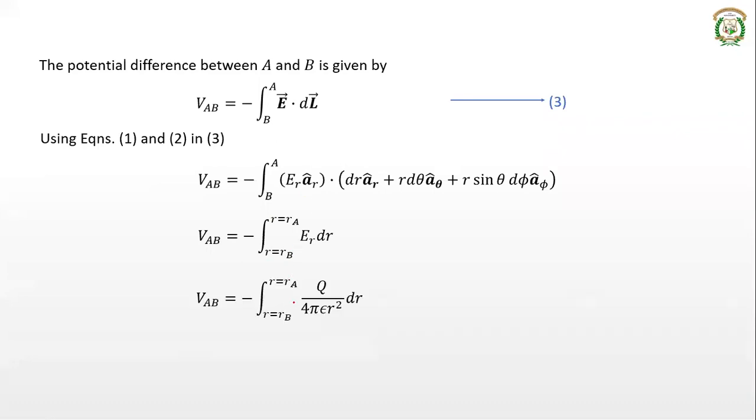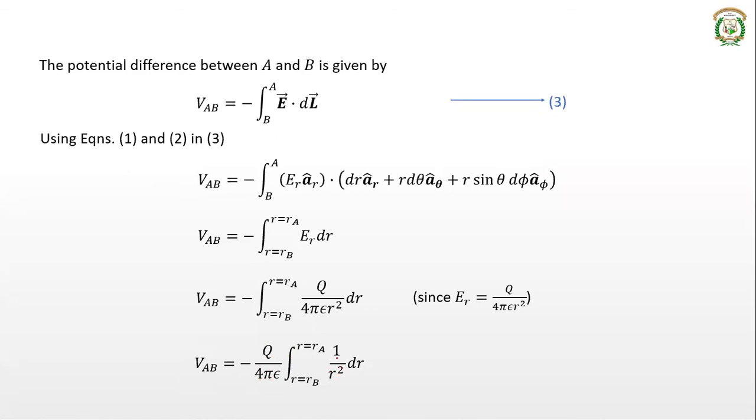So apply the formula for E. E is due to a point charge. The electric field intensity due to a point charge is given by Q divided by 4 pi epsilon r square into a_r. We are taking only the magnitude of it; a_r is the direction. We need only E_r, that is the scalar component, Q divided by 4 pi epsilon r square, with respect to r. You can keep Q divided by 4 pi epsilon outside the integration because it is not related to r. So what remains inside the integral is 1 by r square.